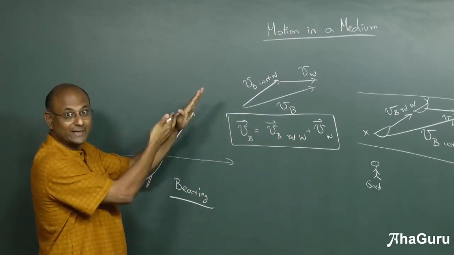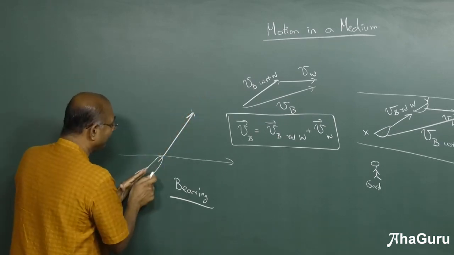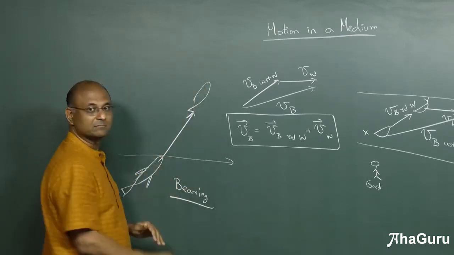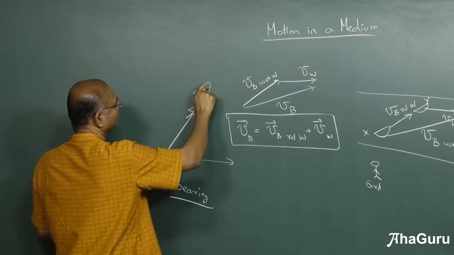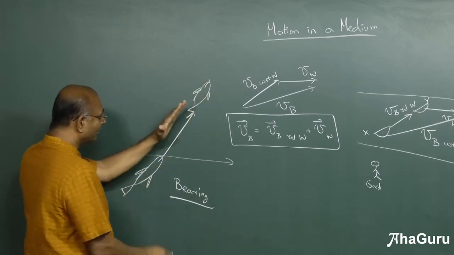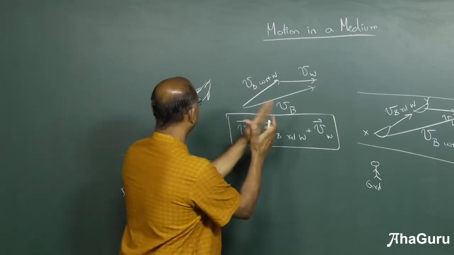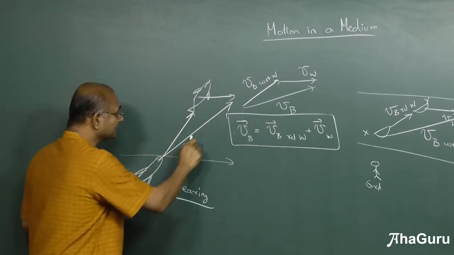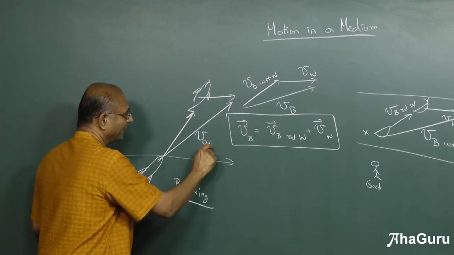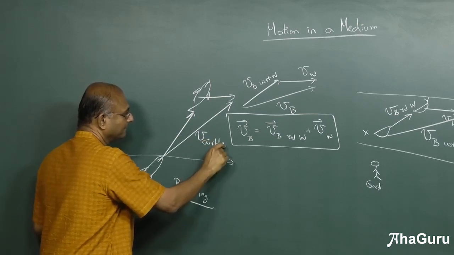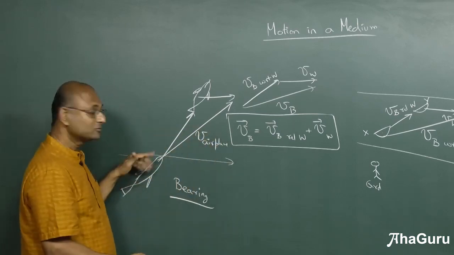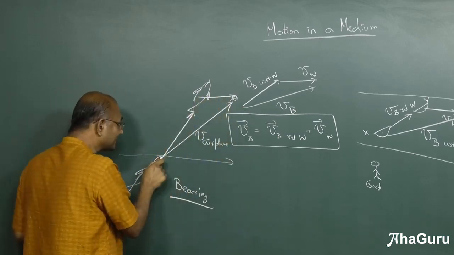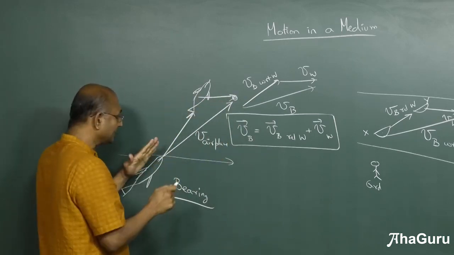Does it mean you will actually go in that direction? No, because if there was no wind, the aeroplane would have basically landed up there. This is where the aeroplane would have reached. But because there is a wind like this, the whole thing would have shifted and finally the aeroplane would move in that direction. This is the velocity of the airplane as seen by the ground. So this is where it will finally land up. It's not going to land up there, it's going to land up here. But this is the velocity with which it was trying to move. So this is the bearing direction.